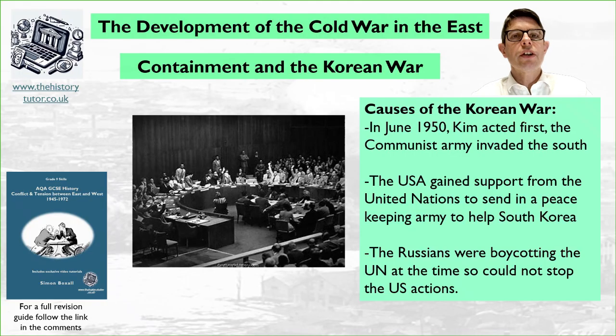Luckily for the Americans, the Russians were boycotting the United Nations due to the United Nations not accepting Mao's China, and therefore they couldn't vote against this UN action. Russia would have had a veto vote because they were one of the security members if they were in the United Nations at that time.